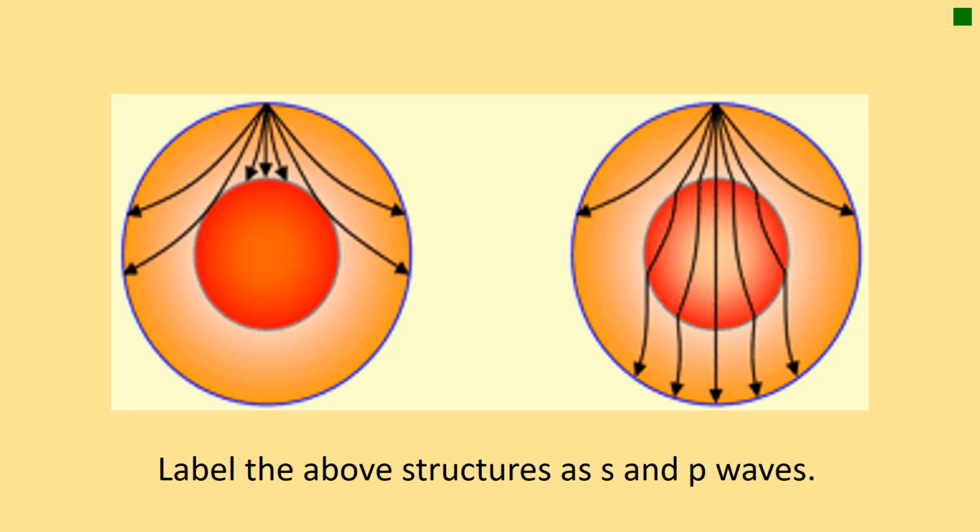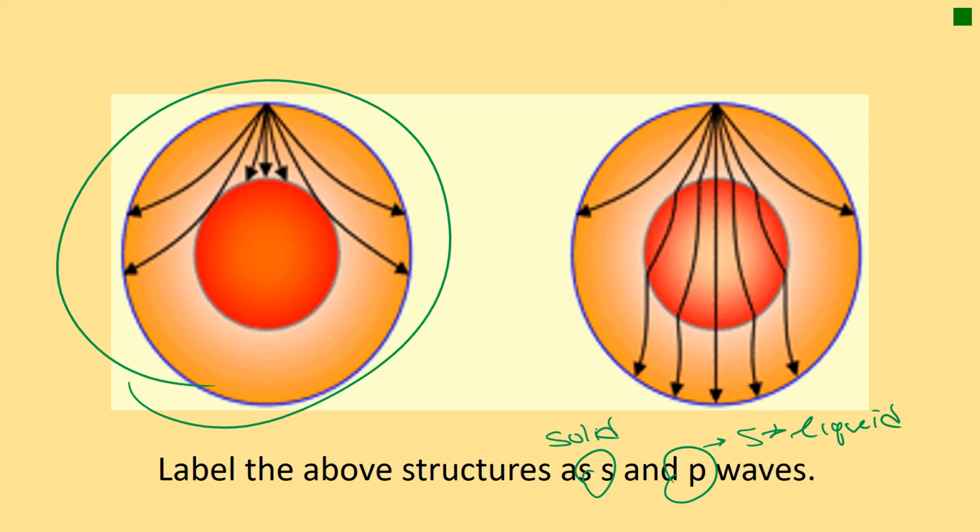So label the above structure as S and P waves. I personally like to focus on the S because that's the one that I know. And remember, S's can only go through solids. P's can go through the other guys, so solids and liquids. So which one of these can go only through solids? Well, this would be that guy. So this would have the S wave, because notice that it's stopped by that center, which is the liquid.